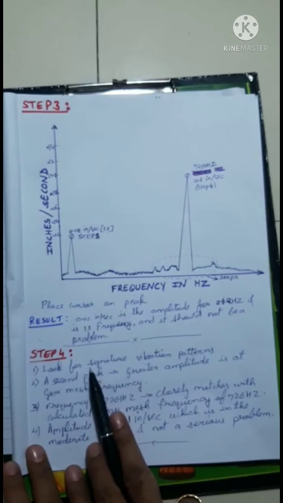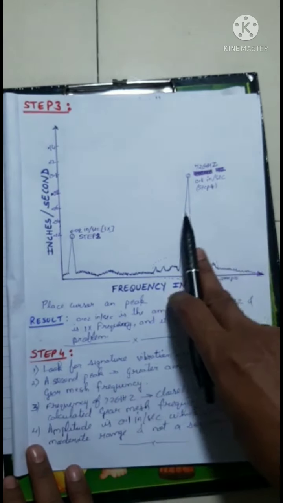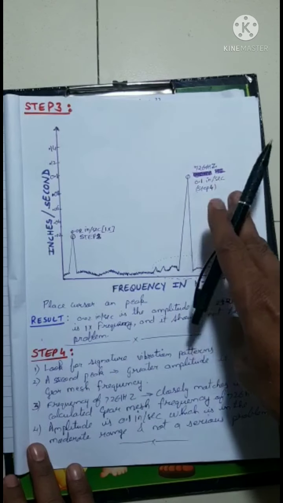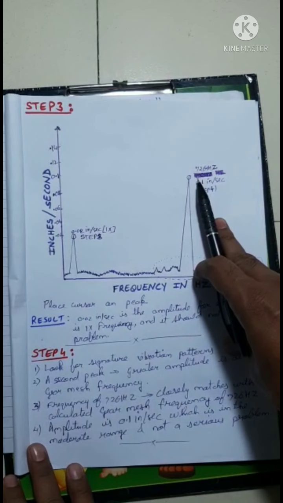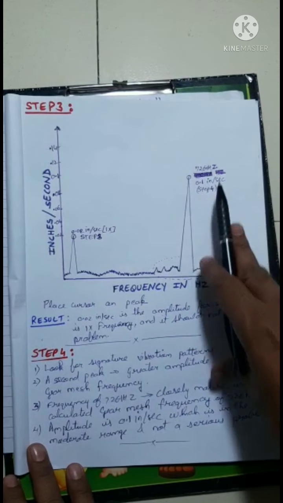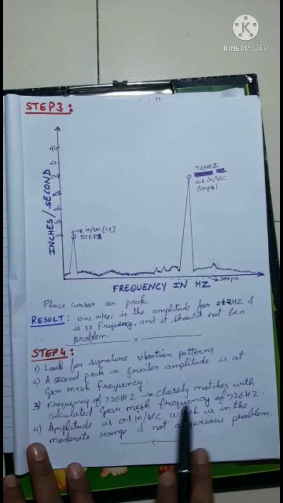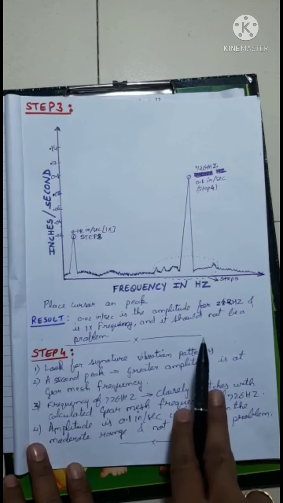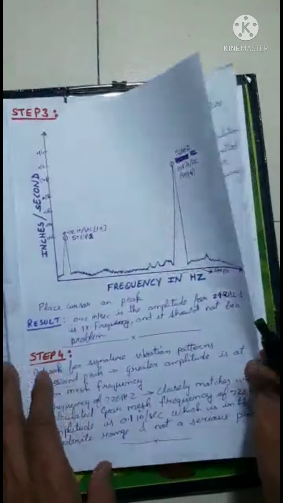So step number 4. In step number 4, look for the next peak, that is, the signature vibration patterns. The greater amplitude is at the gear mesh frequency. The gear mesh frequency here is observed as 726.1, which closely matches the gear mesh frequency of 726. The amplitude is 0.1 inch per second, which is in the moderate range and not a serious problem. And these are the side bands, which we will be discussing further in step 5.